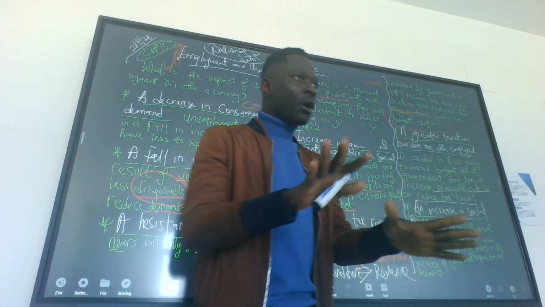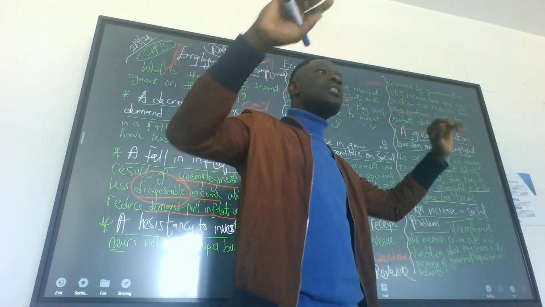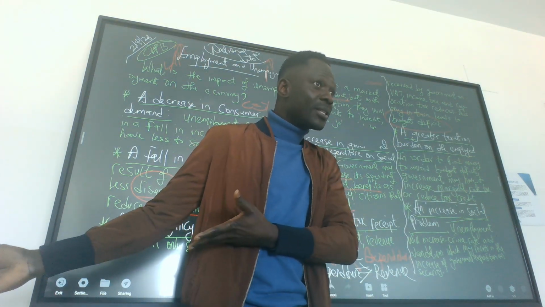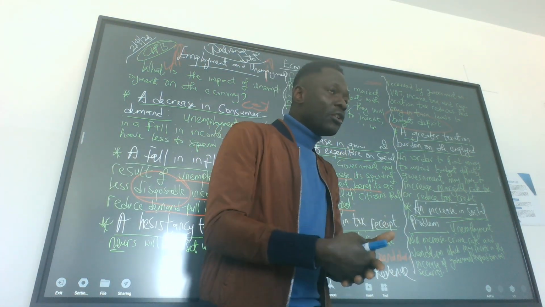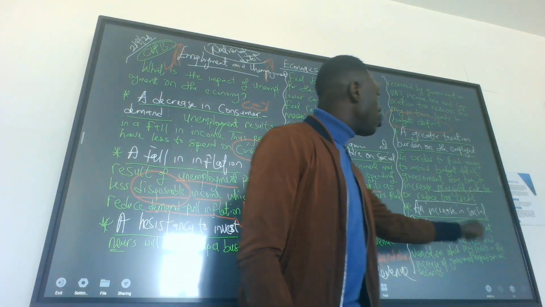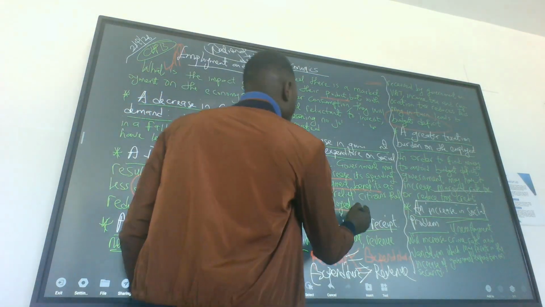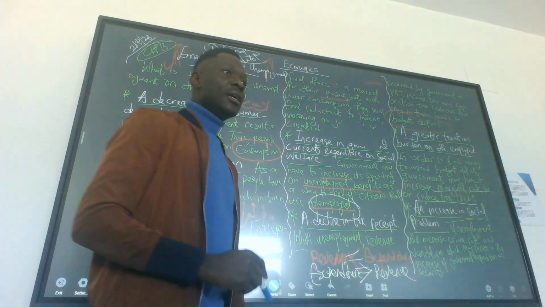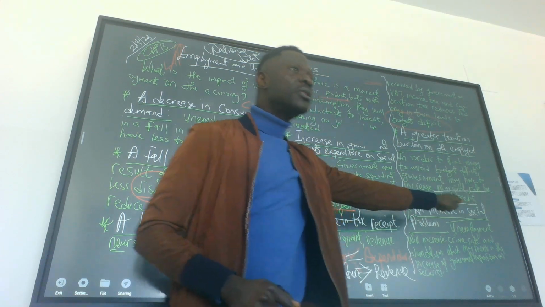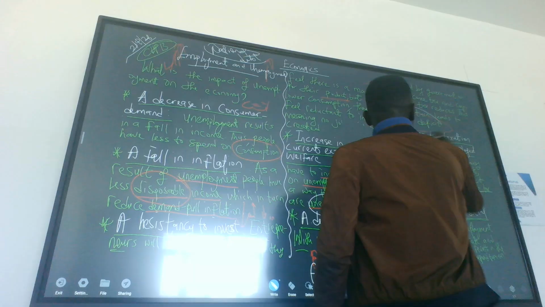So because you have a job, government would put all the burden on you. Government cannot tax those who don't have jobs. It is only those that have jobs that government can tax. Government will tax you so that it will be able to spend on unemployed citizens. So the taxes received from those who have jobs will be used to pay unemployment benefits. If not, there will be what? Budget deficit.